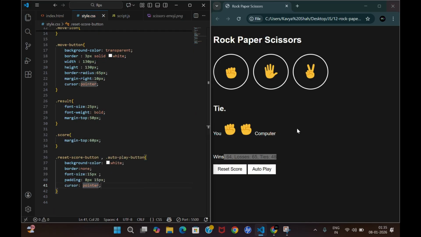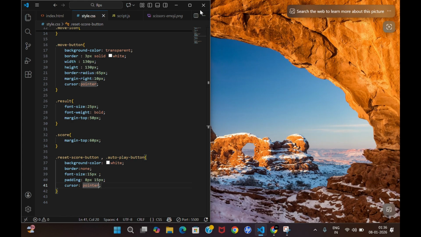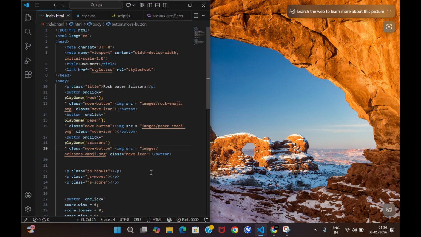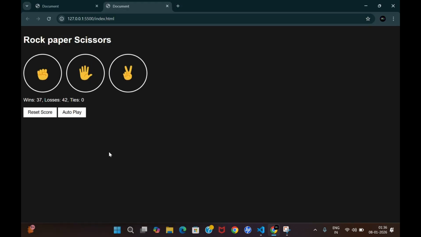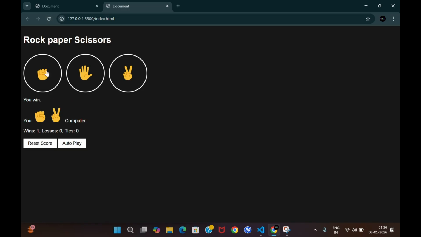Done. This is the code. This is the thing which I have made earlier. Now, let me open it with our HTML part. So here is go live. Hope everything will run cleanly, and it does. Let me reload. Let me just do a reset score. Yeah, it's working amazingly. And again reset score is 0, and I have some autoplay functionalities over here. So you can see it's working.